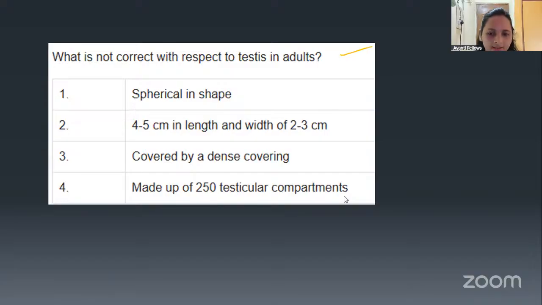Very good, Kiran. Very good. What about others, guys? You can answer me in the chat box only. Think once again. Now only we studied, right? Rakshita, can you go back once again to what we studied now only? They're asking about the not correct part. Not correct. False. They are telling false. Think once again.